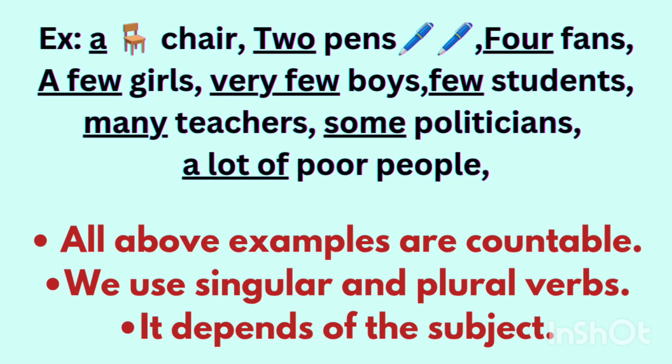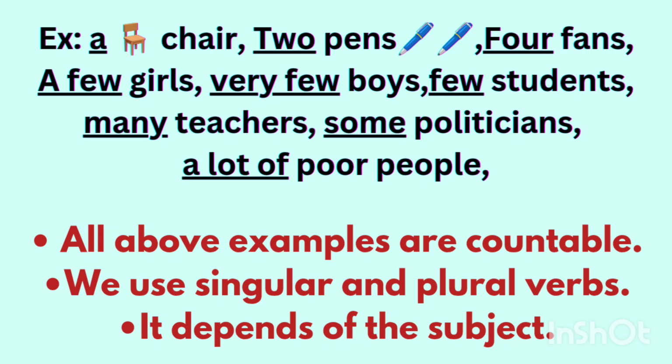They are countable. We use singular and plural verbs. If the subject is singular, we use a singular verb. If the subject is plural, then it is followed by a plural verb. It depends on the subject. It varies from sentence to sentence.